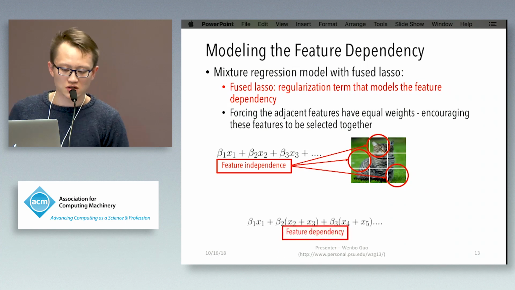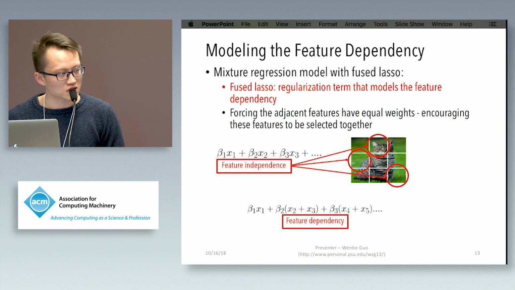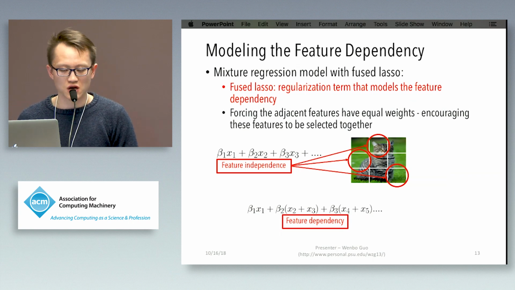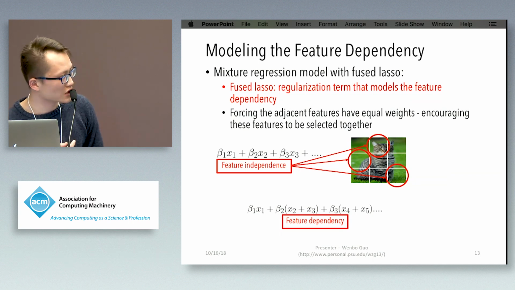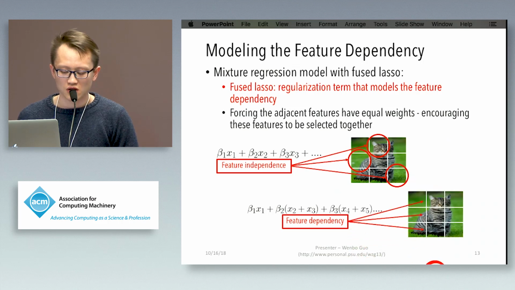Here is the example of individual features. But with fused lasso, what we get is a linear regression like this. Since fused lasso can force adjacent features to have equal weight, the regression we get here is something like this. So if we do feature selection based on this form, what we get is a group of correlated features. So this will also lead to a more accurate explanation.